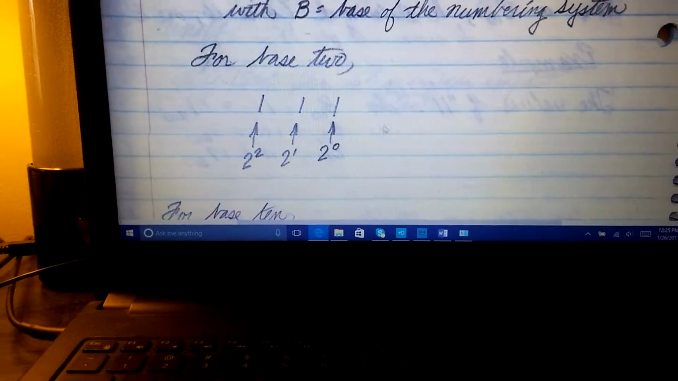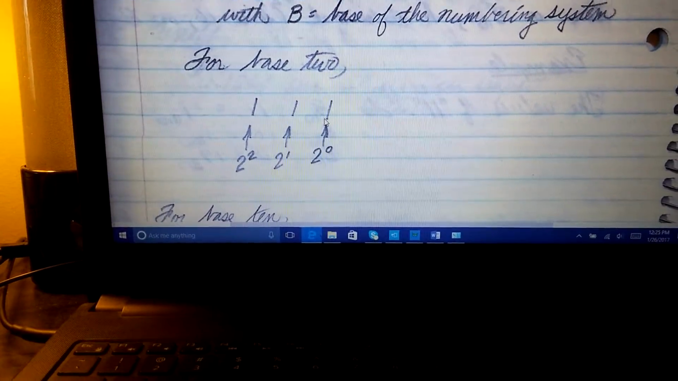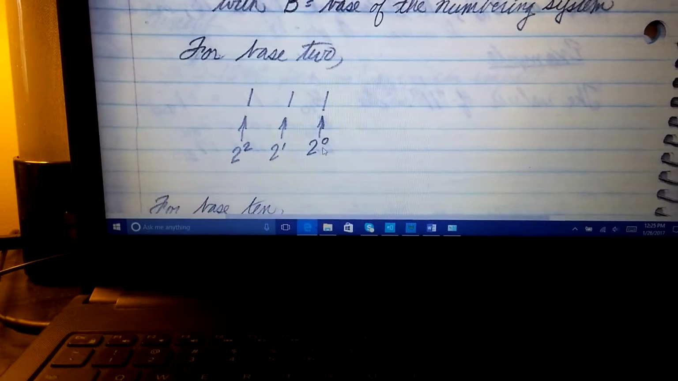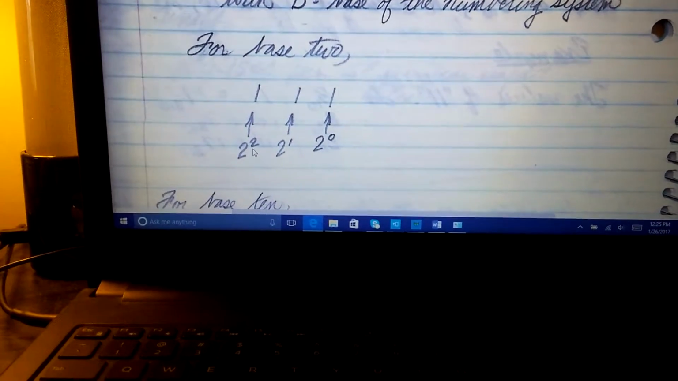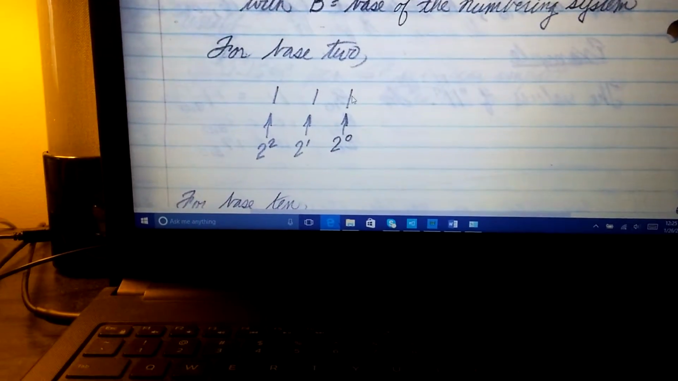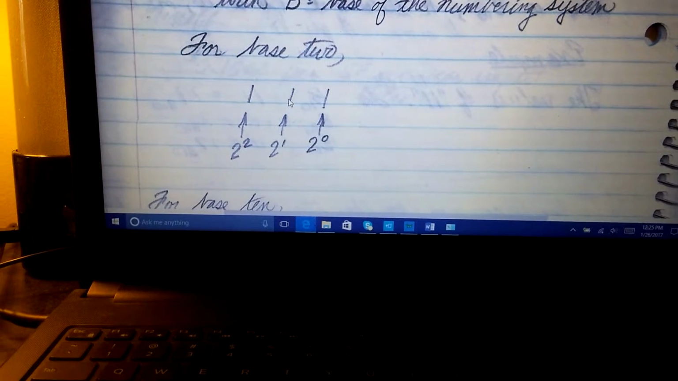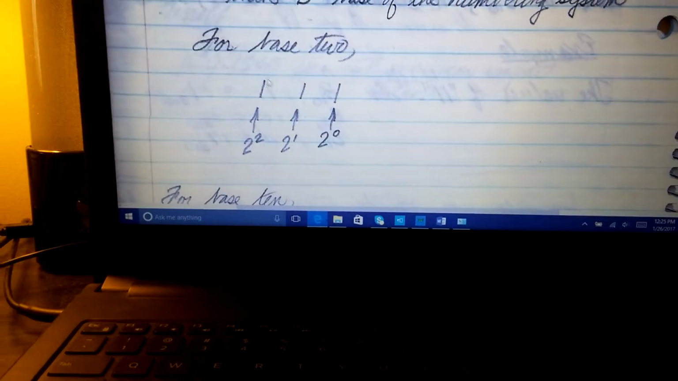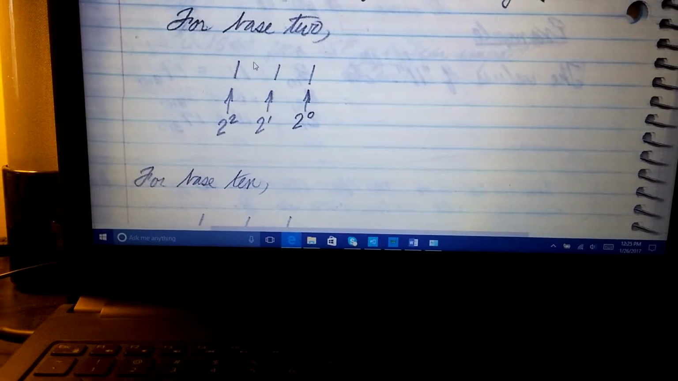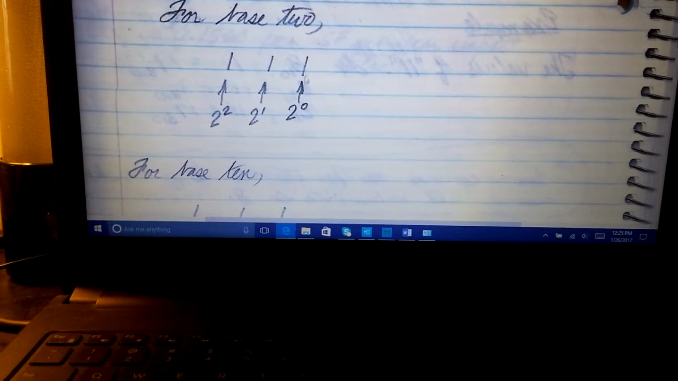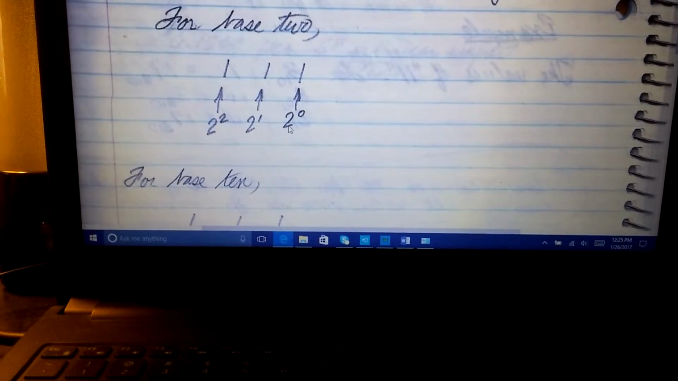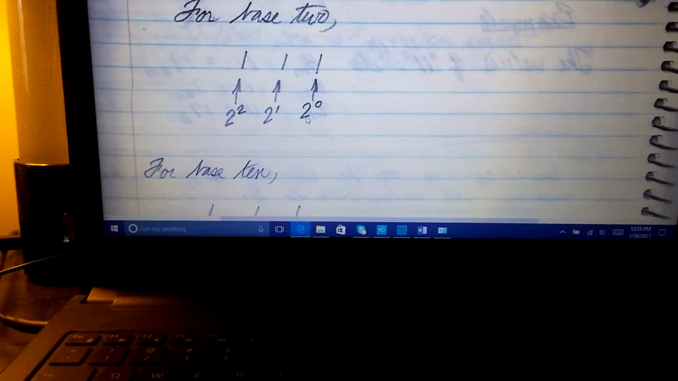So for example, for base 2, the number 111: this represents 2 to the 0th power, this represents 2 to the first power, and this represents 2 to the second power. So I have 1 at 2 to the 0th, 1 at 2 to the first, and 1 at 2 to the second. So what's this going to be? 2 to the second is 4, so I have 1 in the 4s, 1 in the 2s, and 1 in the 1s, the single digits, because 2 to the 0 is 1.